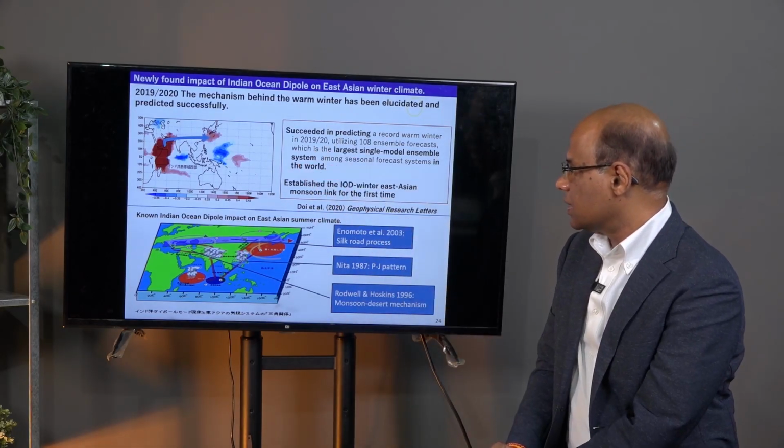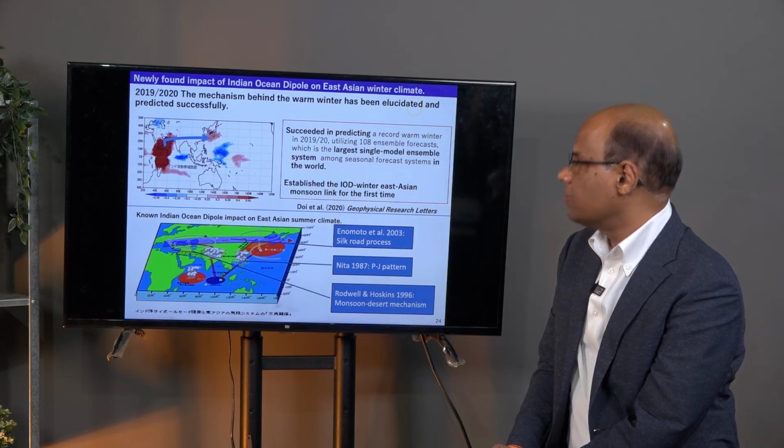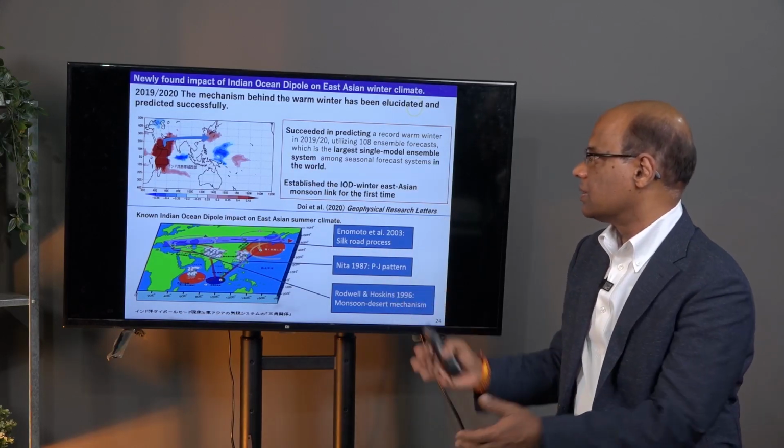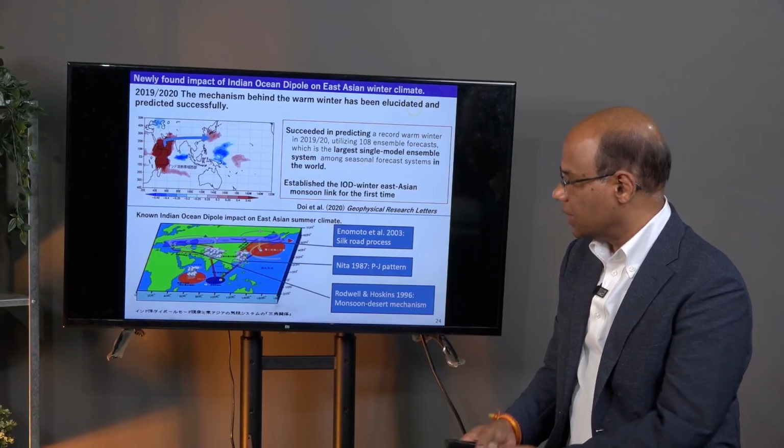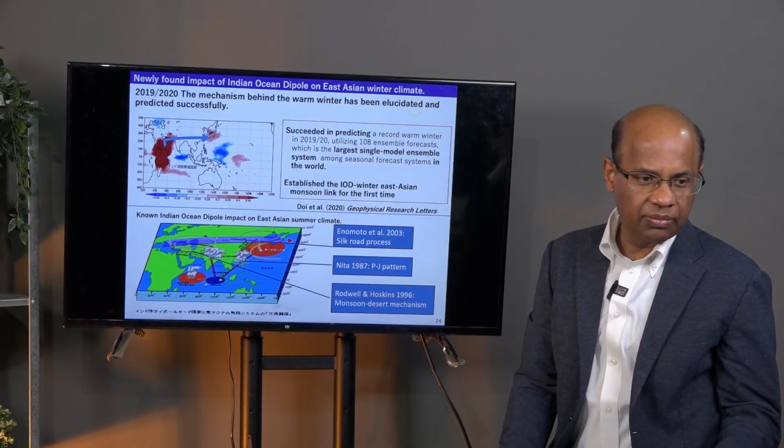So, Indian Ocean dipole influence can be seen in other parts of the globe outside of the Indian Ocean rim countries.